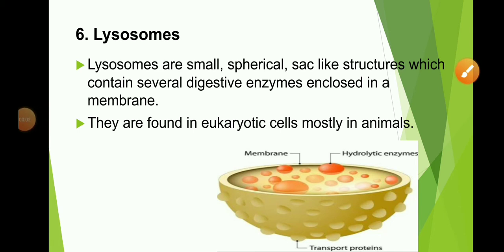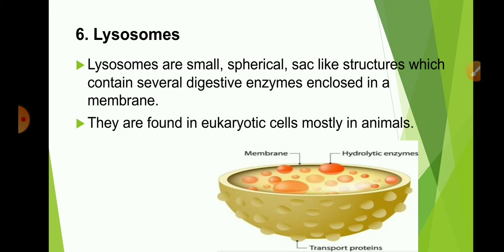Next one is lysosomes. Lysosome is the department of cleanliness of the cell. Lysosomes are small, spherical, membrane bound, sac-like structures which contain several digestive enzymes. Enzymes are synthesized by the rough endoplasmic reticulum.